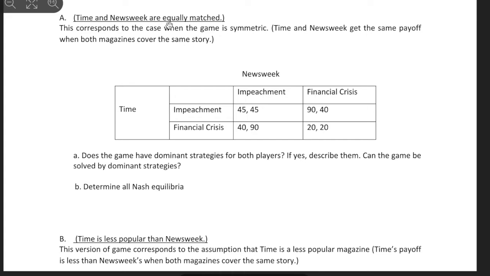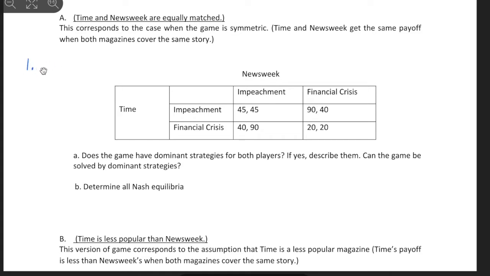A. Time and Newsweek are equally matched. This corresponds to the case when the game is symmetric. Time and Newsweek get the same payoff when both magazines cover the same story. But before we move on to solve the problem, we're gonna go back to the 4 questions.